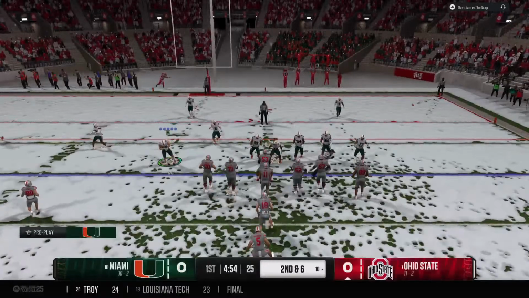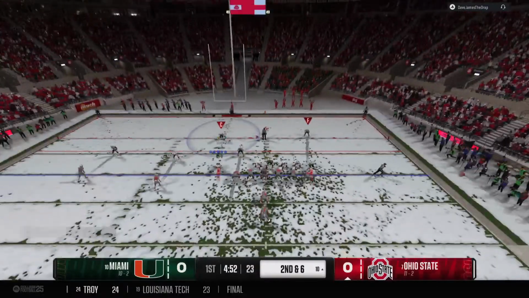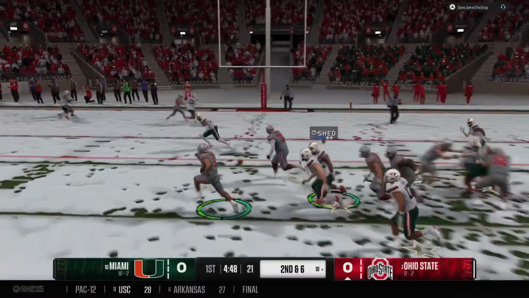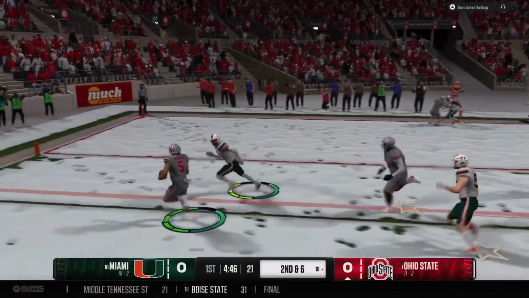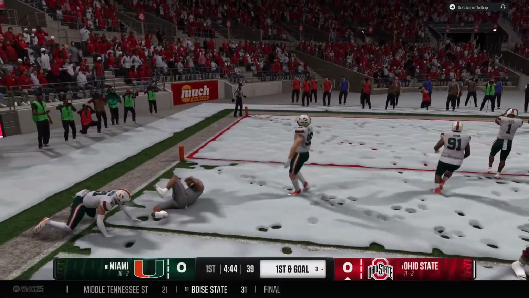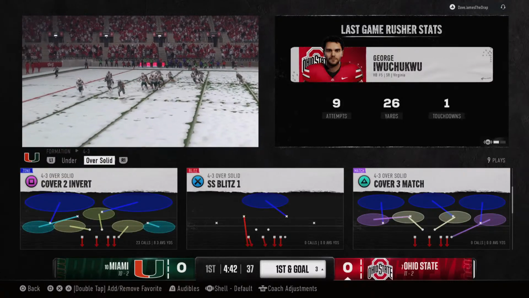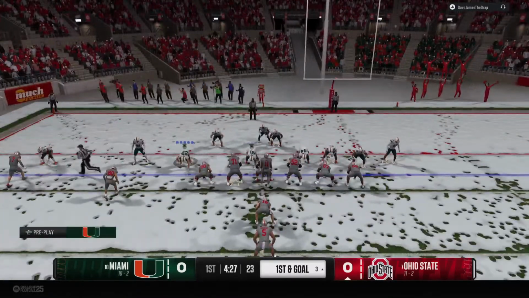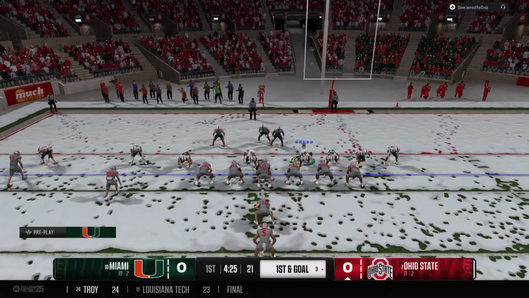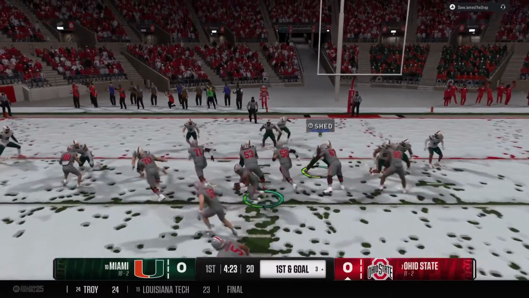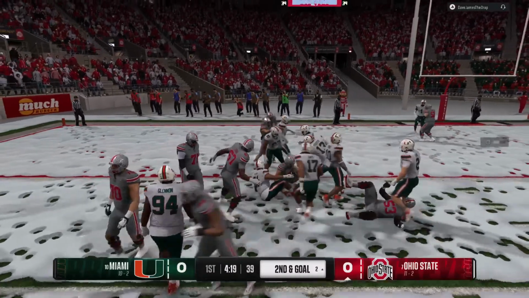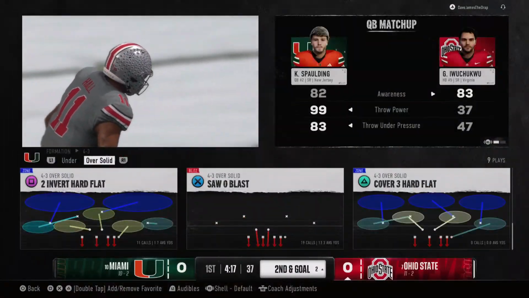So here comes second down now. Every play important down here in the red zone. We'll go with the ground game here. Running back takes the handoff. Doesn't quite get in, but it sets up a first and goal for this offense. The Buckeyes come to the line with first and goal. Keep it on the ground, trying to power in for the touchdown. Couldn't quite get there, brought down at the 2.